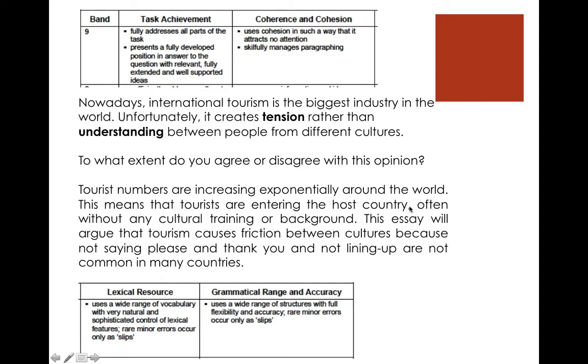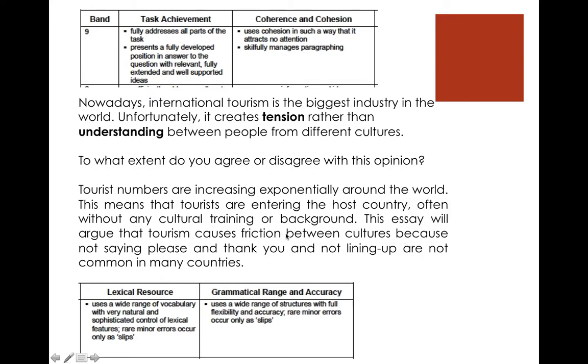Tourists are entering the host country. That could be a period. Common, often without. Okay. So this comma often is commenting on entering the host country. And then we have a complex sentence because we have subject, verb, object here. So subject, verb, object. And then we have a subordinator. This word because is a subordinator. And it's going to tell the reasons why the first part of the sentence is true.